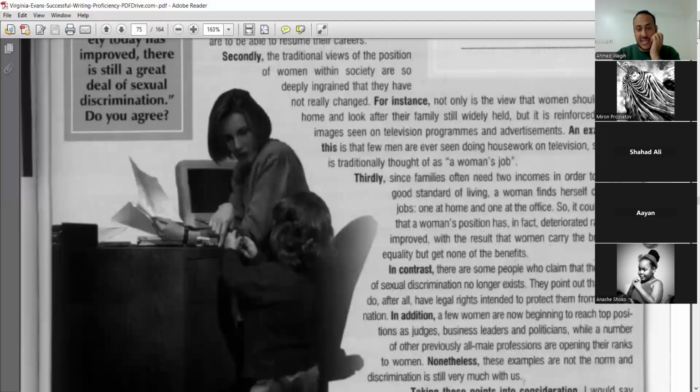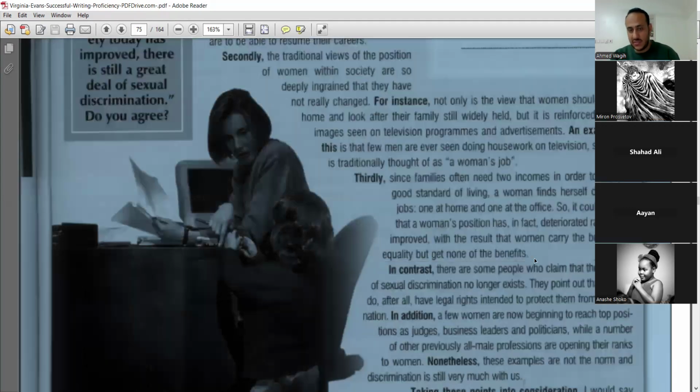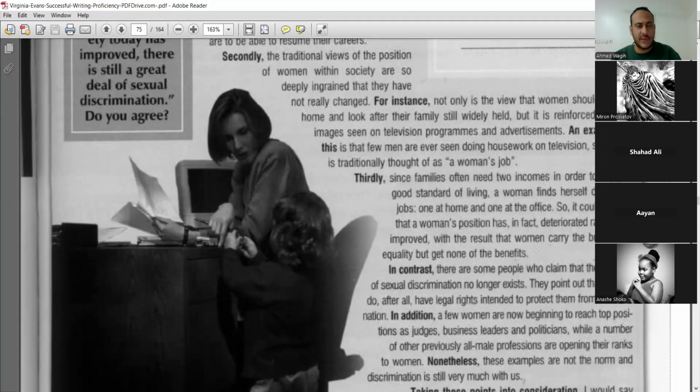So it could be said that women's position has in fact deteriorated rather than improved, with the result that women carry the burdens of equality but get none of the benefits. So these are the three points that the writer supported with examples and reasons.